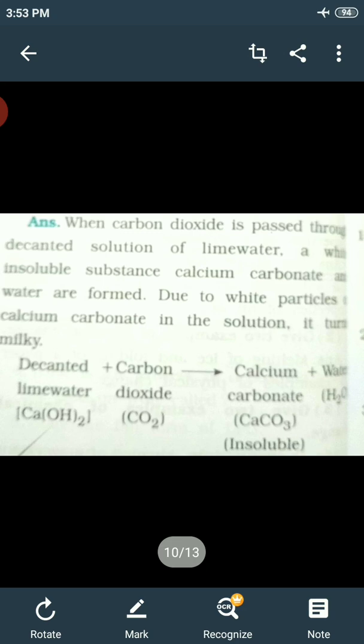Repeat the same activity with the slice of potato or brinjal. All these pieces, when kept open for some time, become brownish in color. So these are all due to the formation of a new substance. So the same thing is happening in